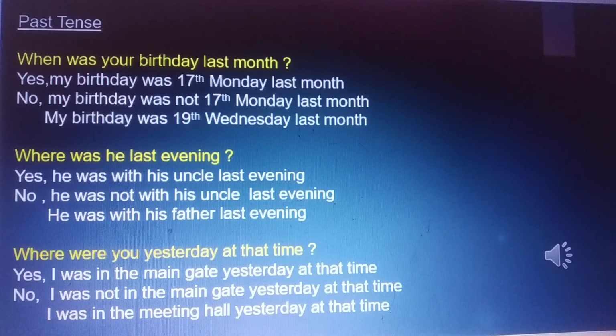Where were you yesterday at this time? I was at the main gate yesterday at this time. No, I was not at the main gate yesterday at this time. I was in the meeting hall yesterday at this time.